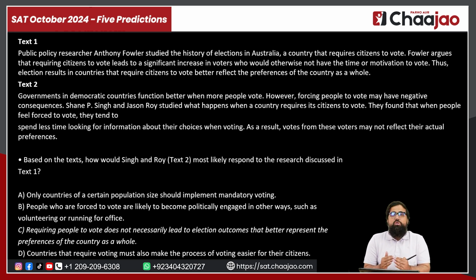And because of the quantity of these questions, it is relatively low. You may get maybe a couple of questions, or even at times one question in one module from these cross-text connections. Now, because these questions are a bit lengthy, the students tend to ignore them. They tend to not practice them. They do not focus on these questions, because they think they can work on other questions and get the score that they want from it.